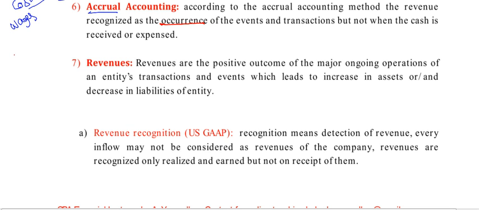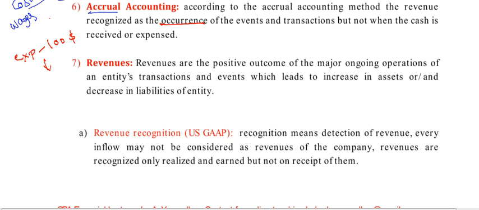In the same manner, your expenses are $100. Those are expenses you paid out, but that is not recognized in the same year. You recognize it in the next year because the related revenue is generated in the next year. So you have to wait. So it is also related to the matching principle.